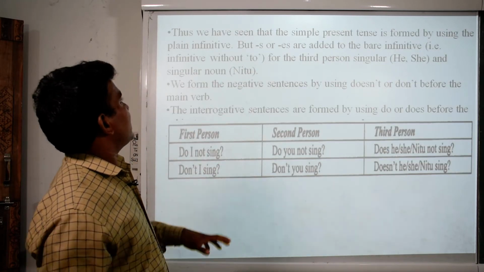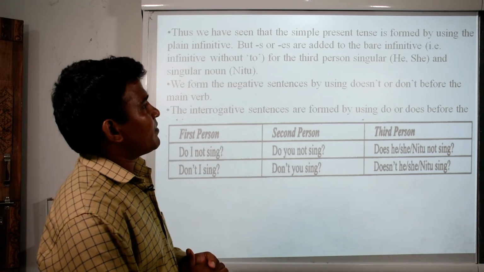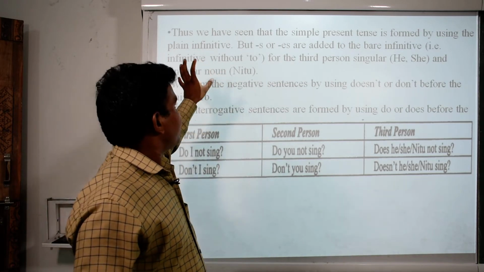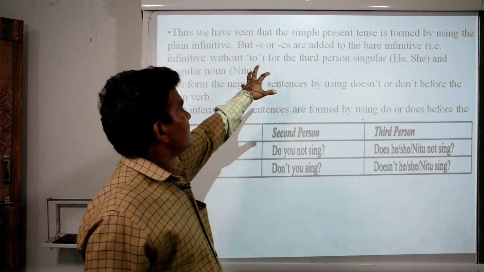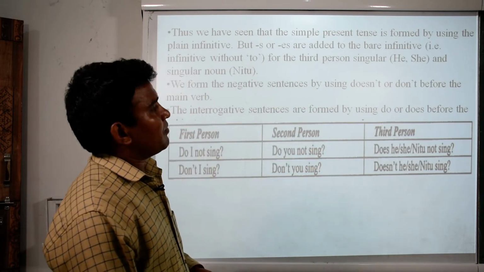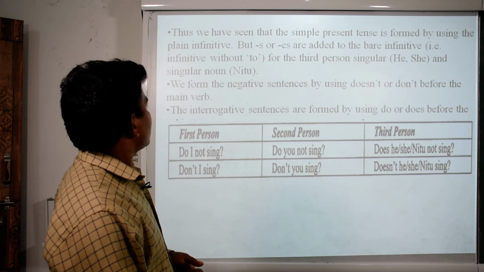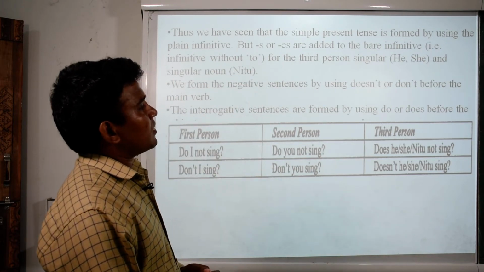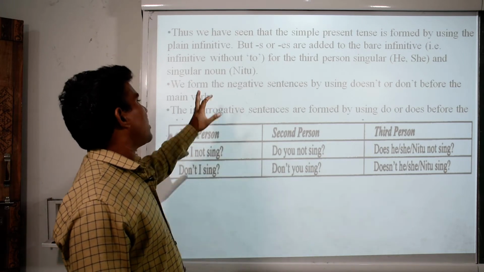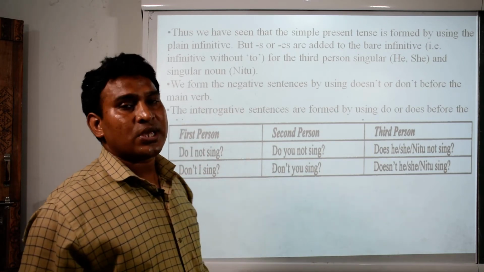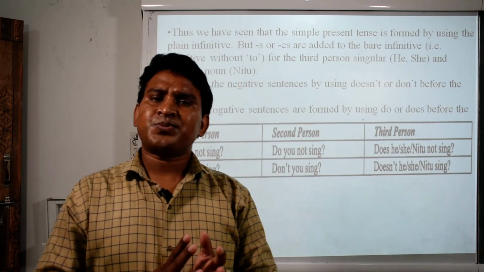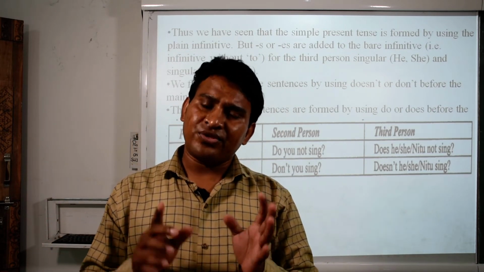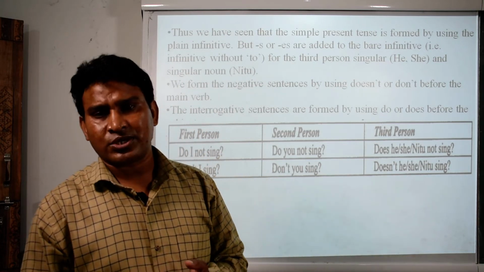Dear students, thus we have seen that simple present tense is formed by using plain infinitive, but s or es are added to the bare infinitive. For example, infinitive without to, for the third person singular he, she, or a singular noun Neetu. It says first person, second person, like I, you, we, they, and he, she, it.